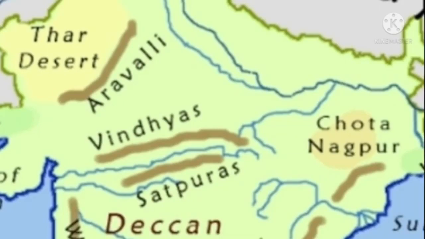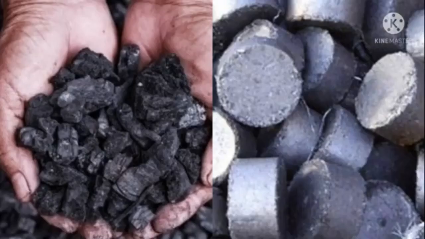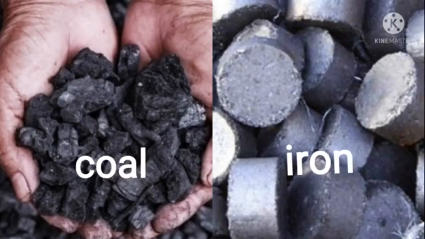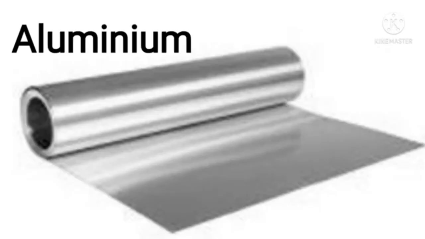The Chota Nagpur Plateau is rich in minerals such as coal, iron, aluminium and manganese. Finally, mica. One more time.